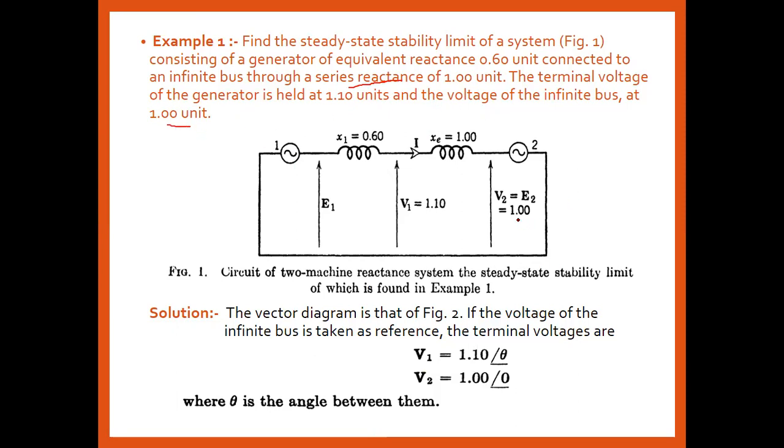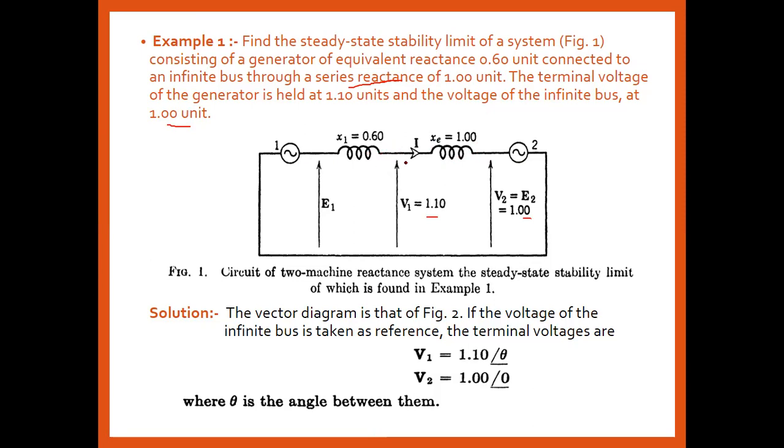Voltage of the infinite bus कितना है? V2 कितना है? 1 और E1 कितना है? That is V1 is equal to 1.10. Okay. What is reactance कितना है? That is 0.60. That is the reactance of the transmission line, and X is the reactance between the two machine system. Equivalent reactance is for the generator, and that is the equivalent reactance for the series reactance connected to the infinite bus. ये हो गया transmission line का और ये हो गया उसका generator का 0.60.